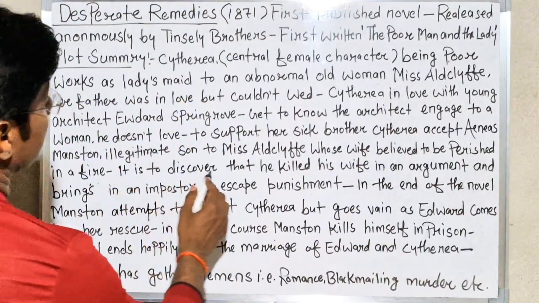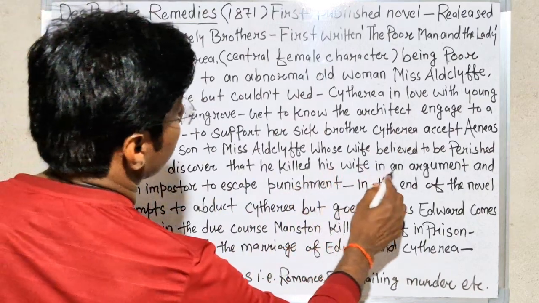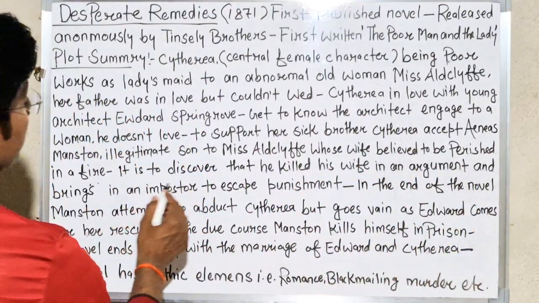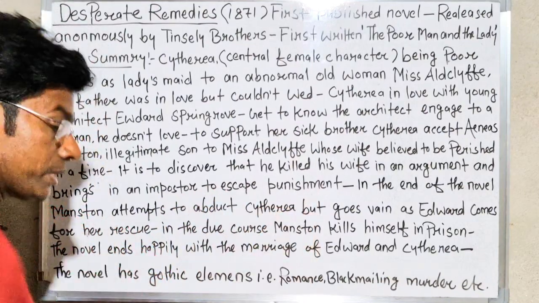It is later discovered that he killed his wife in an argument and brings in an impostor to escape punishment.